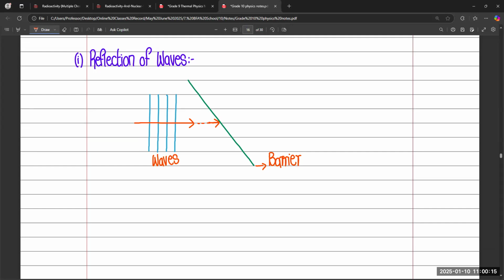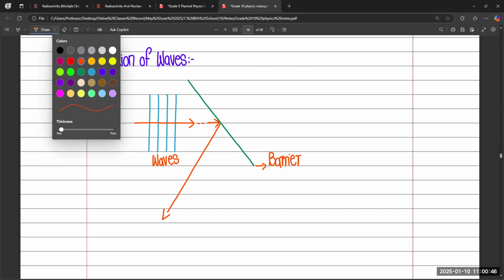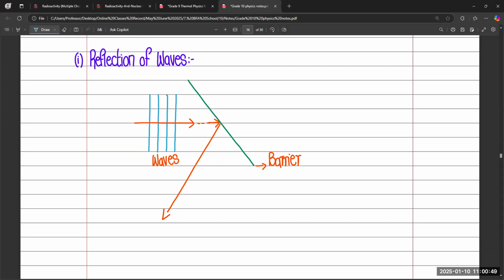Basically, you can use a wooden bar, right? A metal bar, a plastic bar, whatever type of solid you need to use for your barrier. It is not important to use glass or any specific type. You can use any type of solid to block your water waves in the ripple tank. And in this direction, water waves are going to reflect. Initially they are moving in a straight line, just like we observe, and after reflecting from the barrier, they move in this direction, like this.